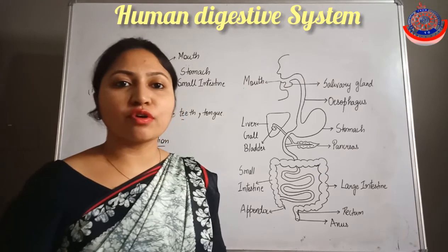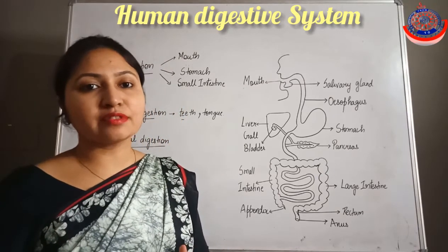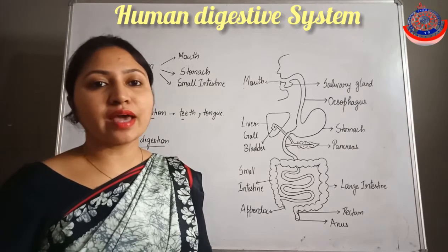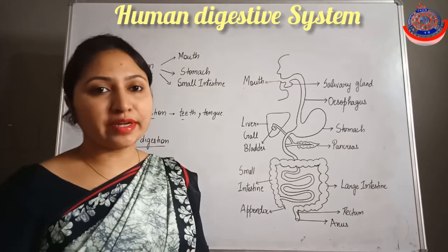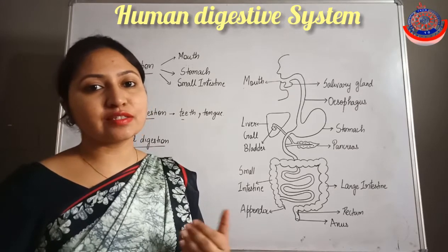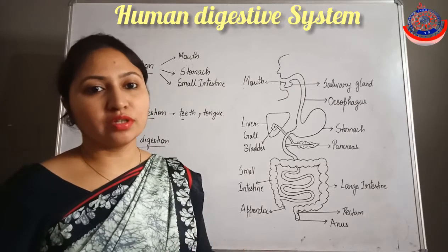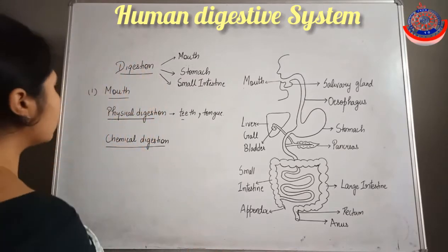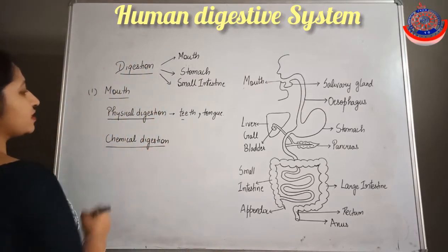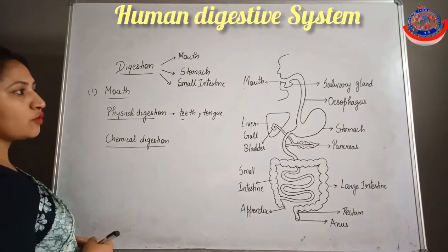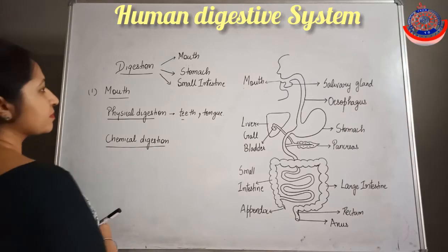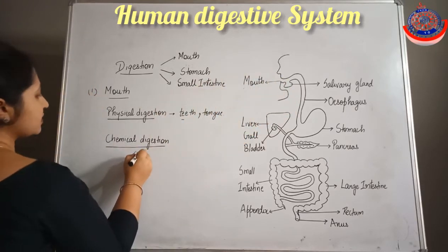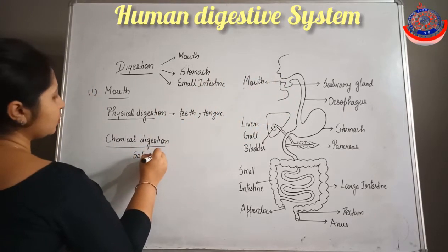And what is the function of the tongue? The tongue helps the saliva to mix with the food. Because of that, what happens? The food becomes wet and is easily swallowed, and then it comes into the stomach region. Next is the chemical digestion. Here the involvement of enzymes will be there. Now here the salivary glands are present. Salivary glands produce saliva.